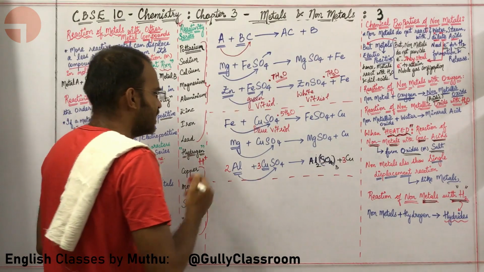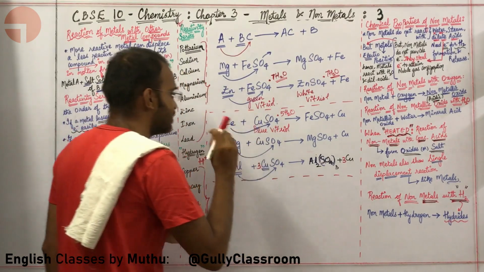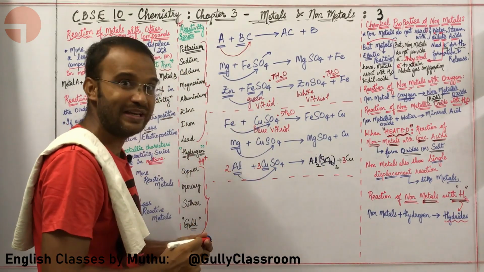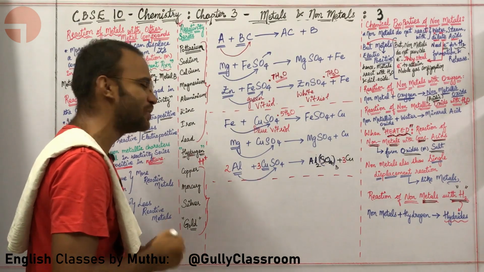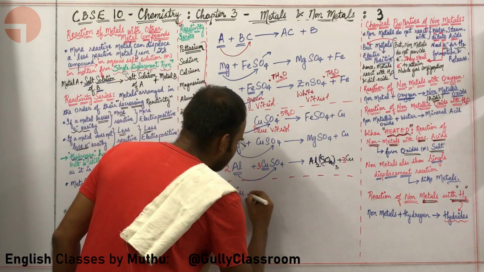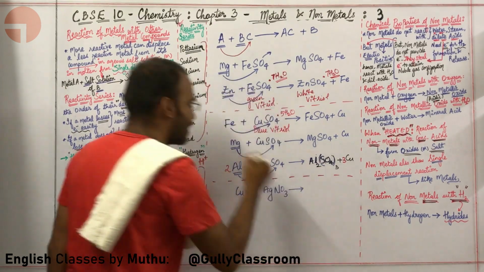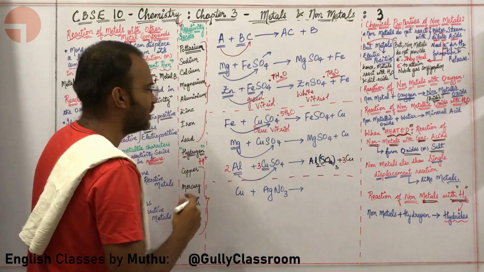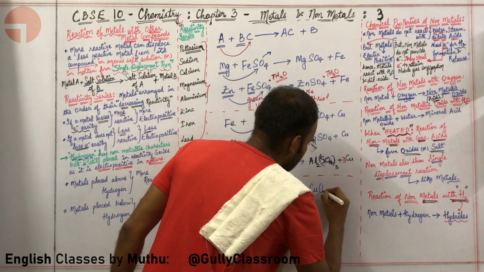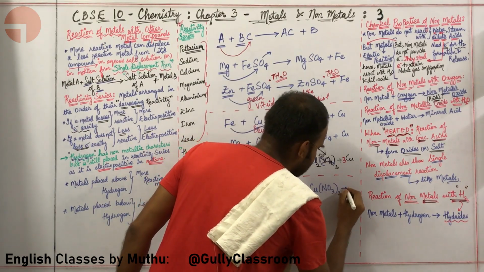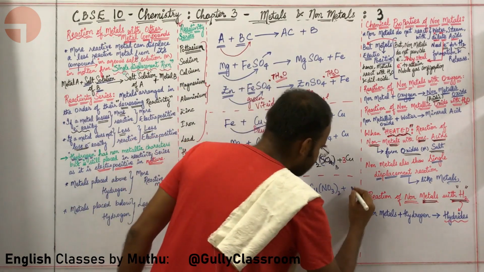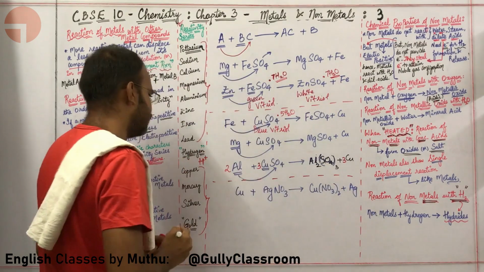Okay sir. Now I want a particular reaction where copper is more reactive. Really, you want a reaction where copper is more reactive? Okay, you see, copper is more reactive than silver. So copper can displace silver out of its compound. What will it form? It will form Cu(NO3)2 plus Ag, silver, will be left out.